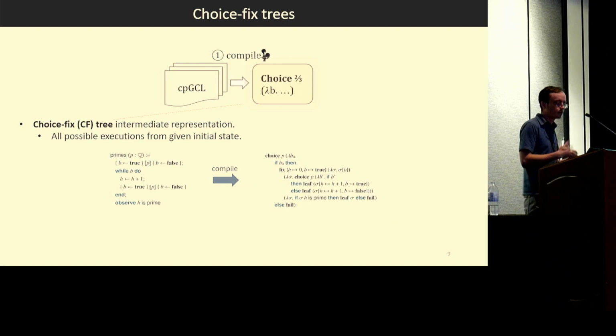Okay, then the first step of the compiler pipeline is to take the program and a given initial state and specialize the program to the initial state to encode all possible execution paths, all random executions, in a tree-like data structure where there's a branch in the tree for every probabilistic choice, and there are these fixed nodes for encoding loops. Okay, so then why do we need this representation? Well, the main reason is to enable the debiasing transformation.